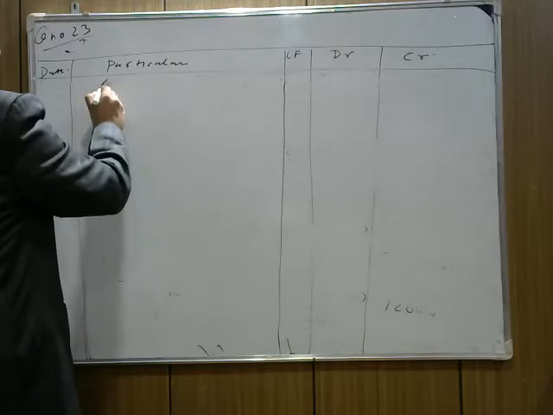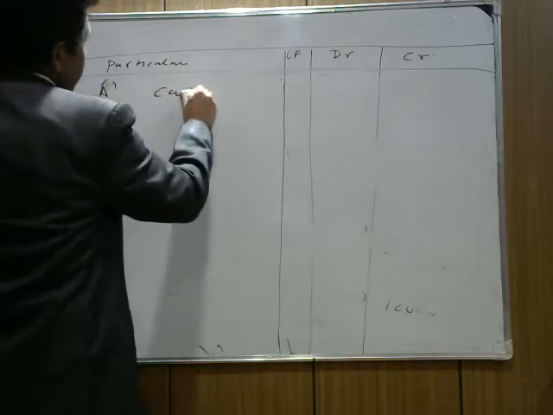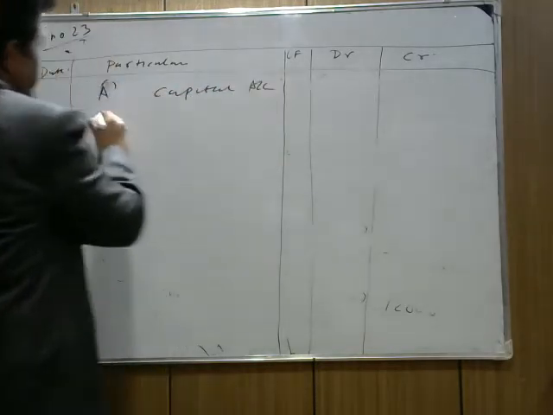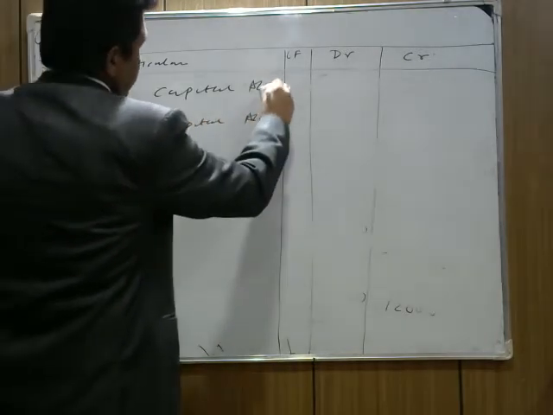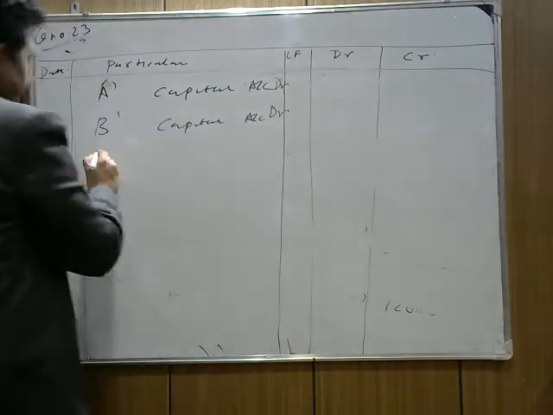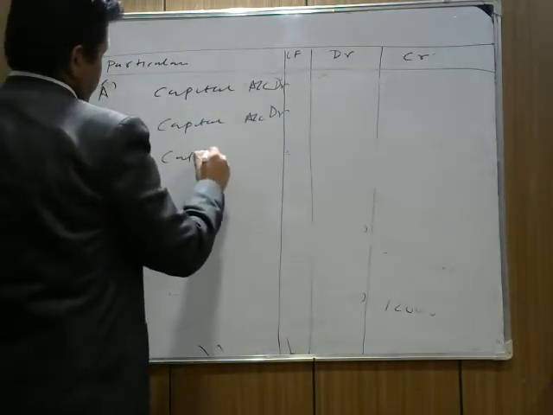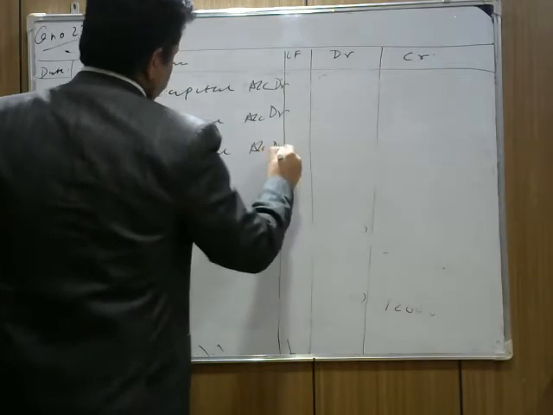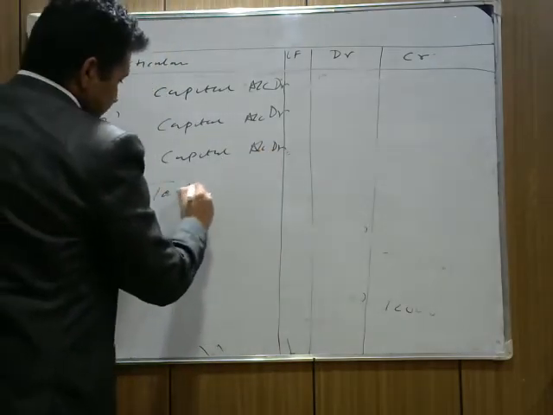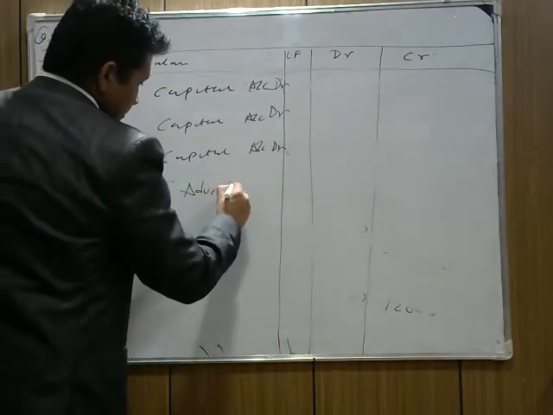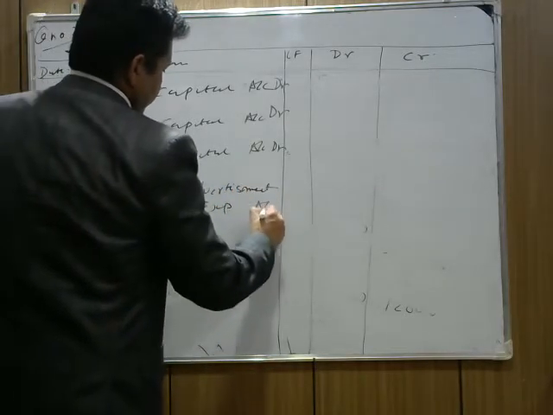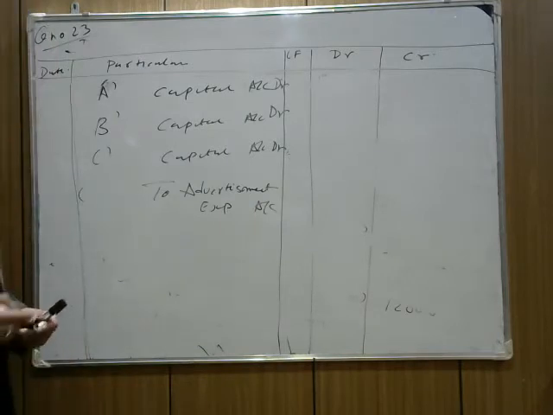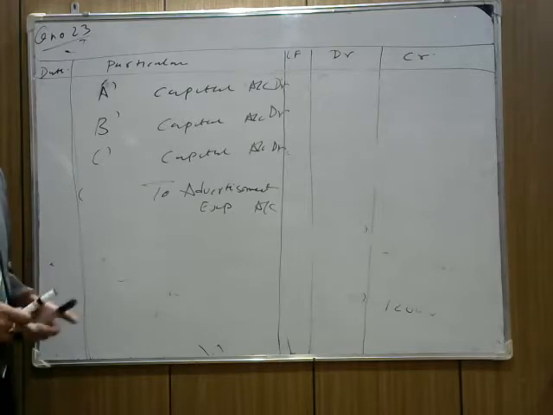So we write: A's capital account debit, B's capital account debit, C's capital account debit, to advertisement expense account.